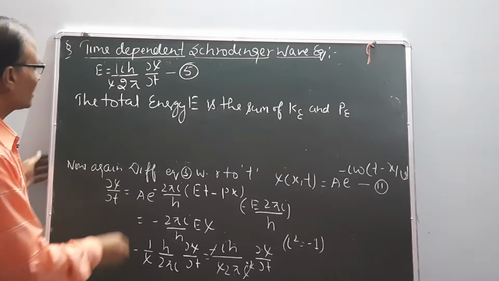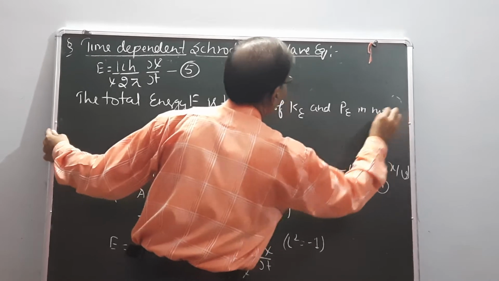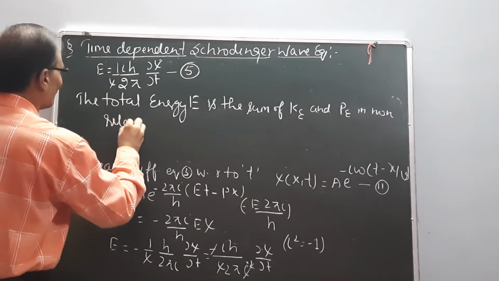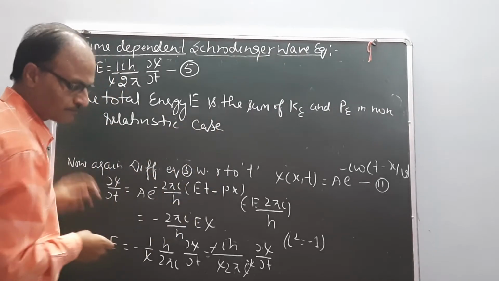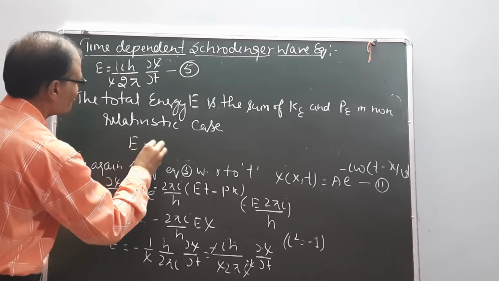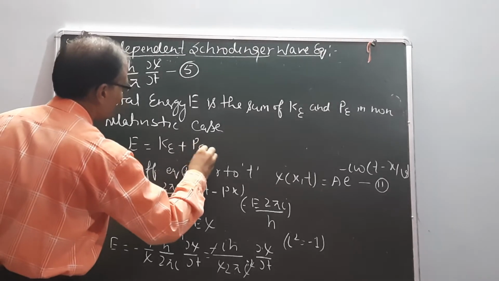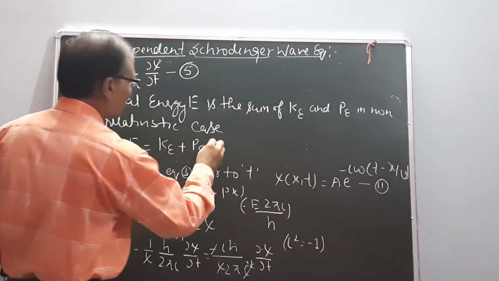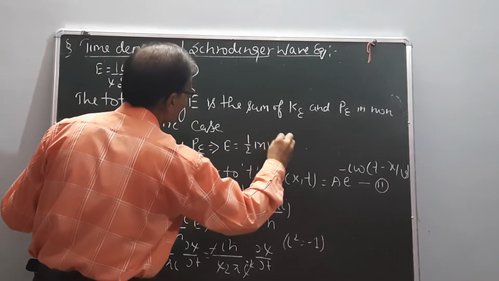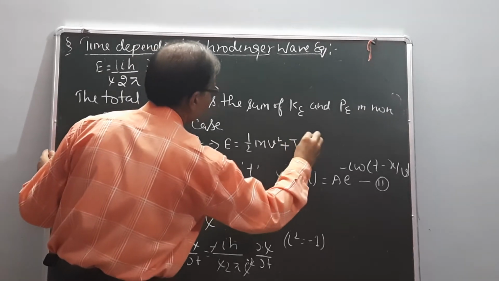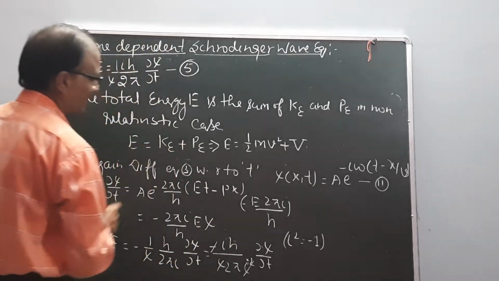We know that in the non-relativistic case, E equals total energy, KE plus P, that is E equals half m v square plus capital V. Capital V is the potential energy and small v is the velocity of the particle.